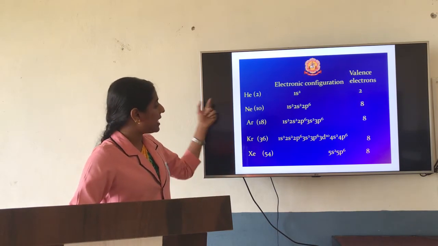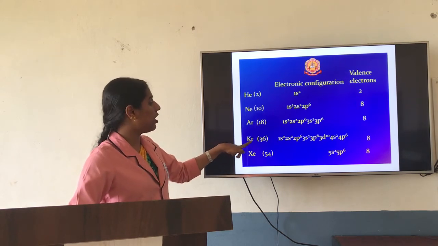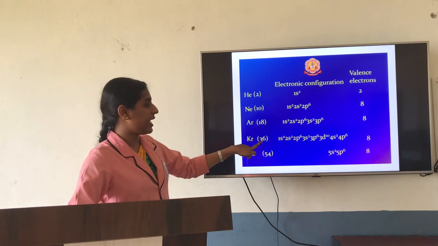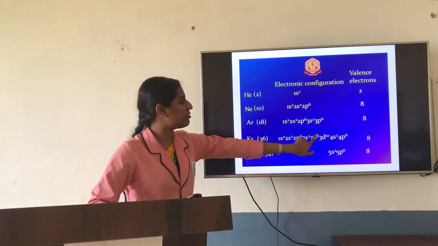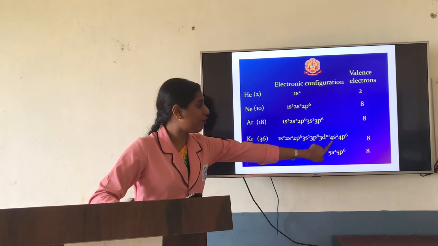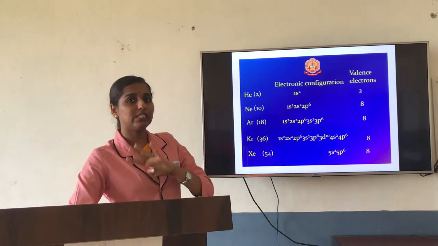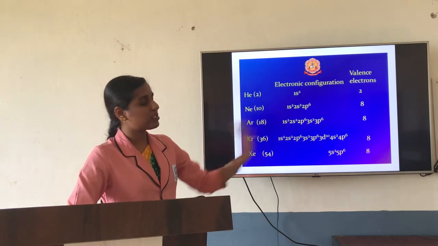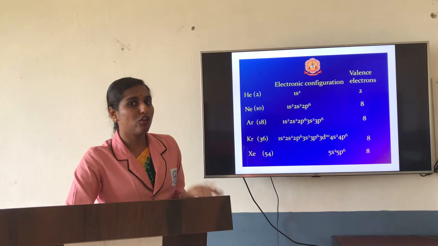In the same way, the next element in the same group is krypton, which has 36 electrons: 1s2, 2s2, 2p6, 3s2, 3p6, 3d10, 4s2, 4p6. The fourth shell is the last shell. 6 plus 2, again 8 electrons, which is filled and stable. It will not go for bonding.